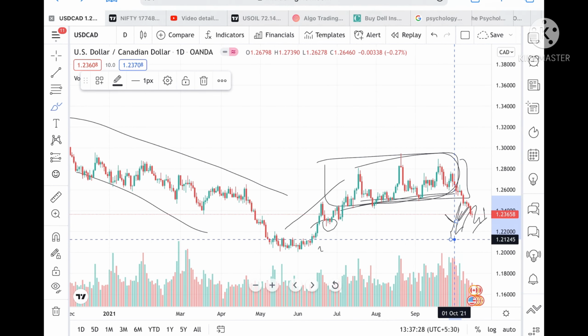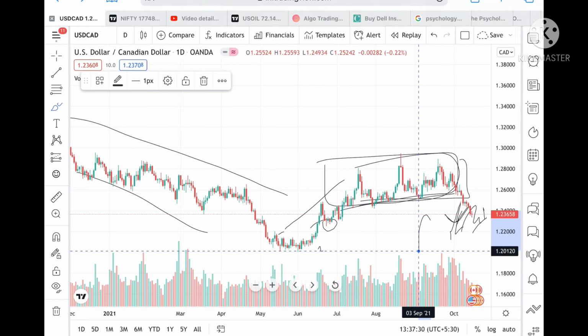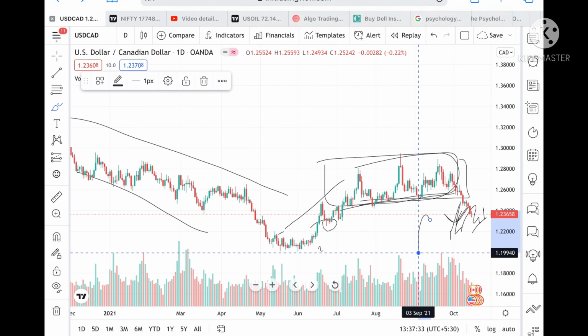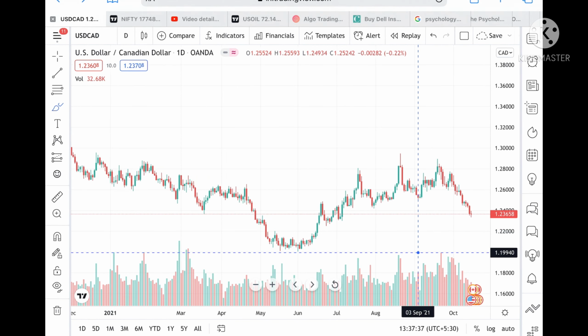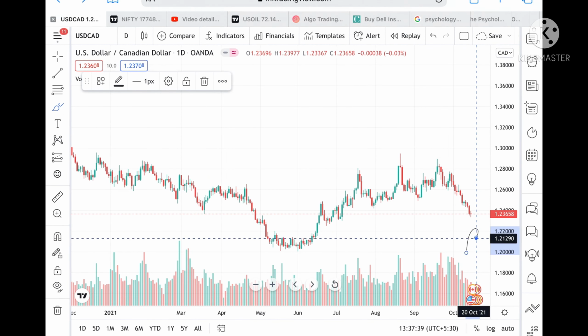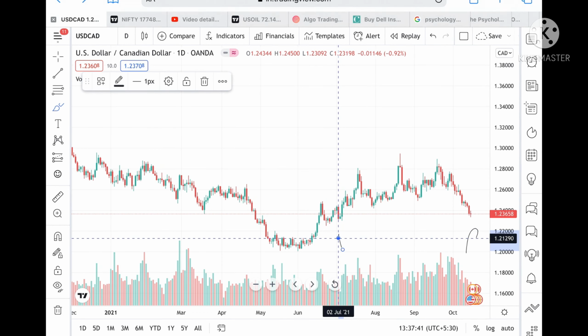Okay, and if this level doesn't sustain, then we can see it can go further low to a level of 1.19940. Okay, and suppose the price sustains this level, and if it goes below a level of 1.21, then we'll be on the selling side.